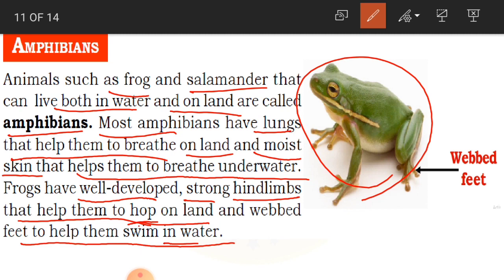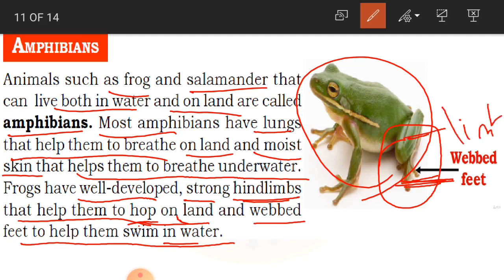Because it has strong hind limbs. Hind limbs, what are they, children? Hind limbs are nothing but the back limbs. Because of this, it is able to hop on the land. And it has the webbed feet. This is the webbed feet. Here you can see. The limb is this part. Because of these webbed feet, it is able to swim in the water.